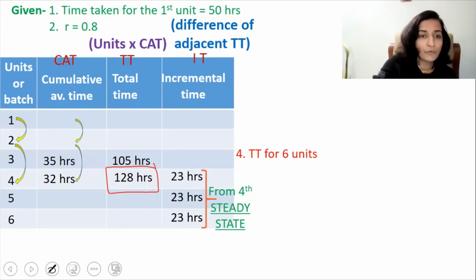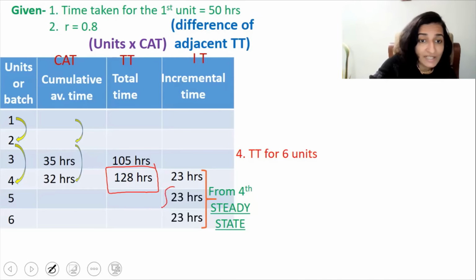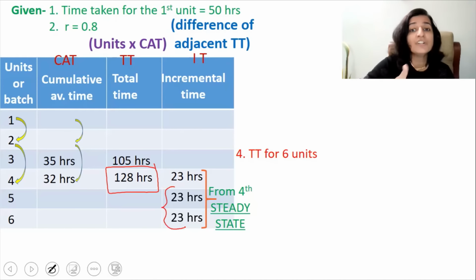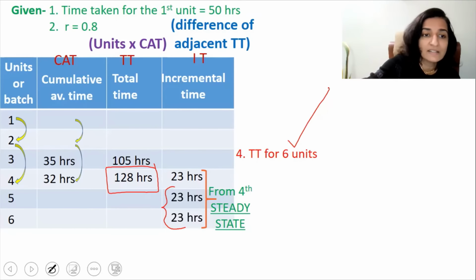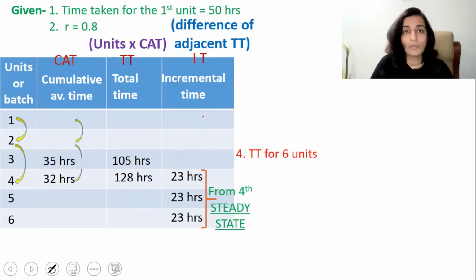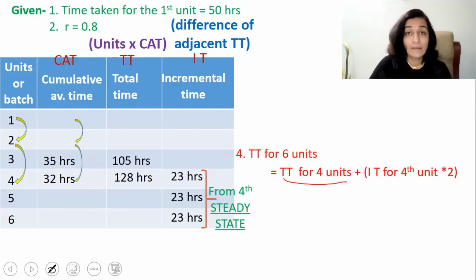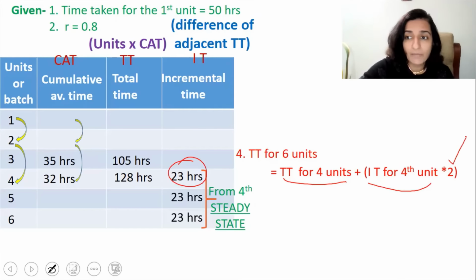Total time for the 4 units, that's 128 hours, plus the extra time that you took for the additional 2 units to get the total of 6 units, correct? That is the total time for 6 units. So the answer is actually 128 plus 23 plus 23. So if you have to write it as a formula, we can write it as the total time for the 4 units plus the incremental time for the 4th unit, that is this, multiplied by 2.